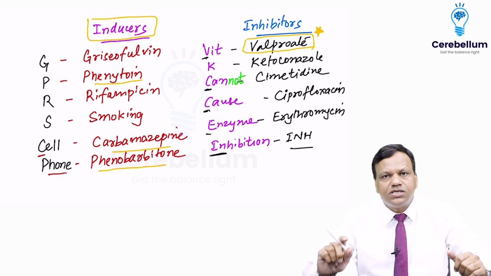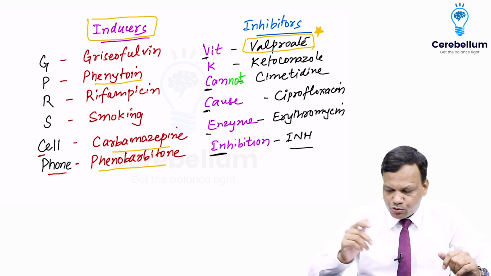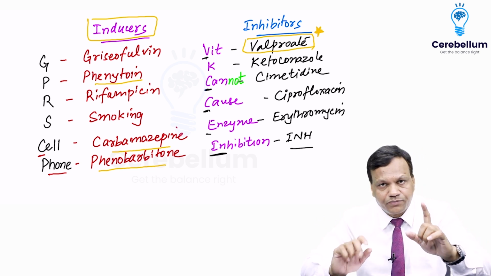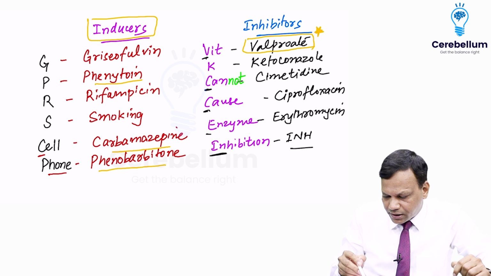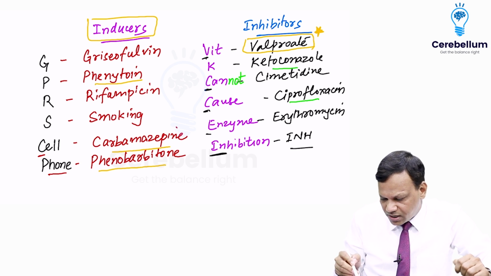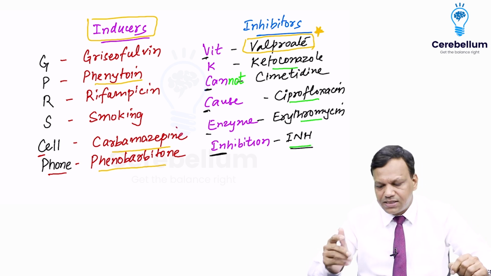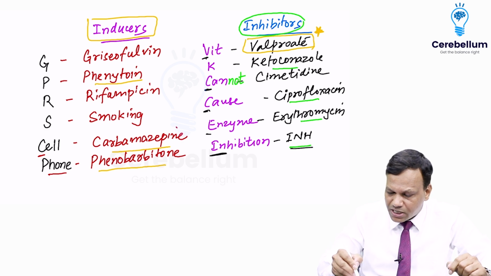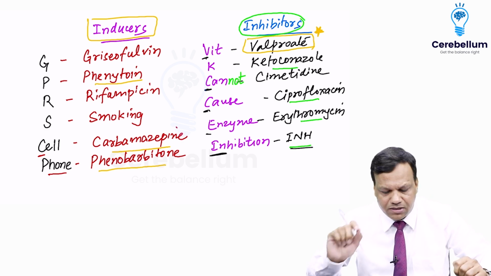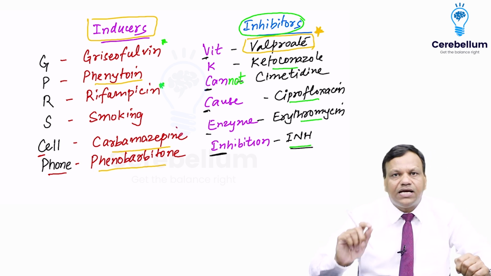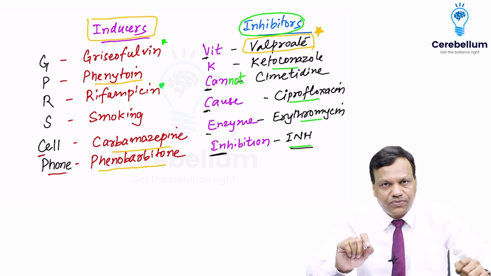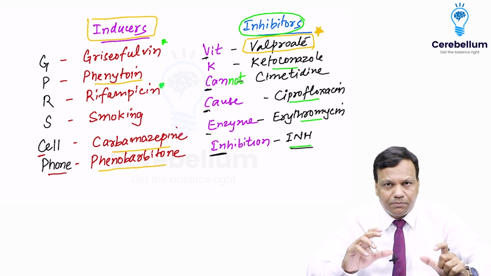Most anti-epileptics are enzyme inducers, but valproate is an inhibitor. Similarly, most of the antibiotics like ketoconazole, ciprofloxacin, erythromycin, isoniazid are inhibitors. Most antimicrobials are enzyme inhibitors. But griseofulvin and rifampicin are enzyme inducers. So exceptions are important to remember.